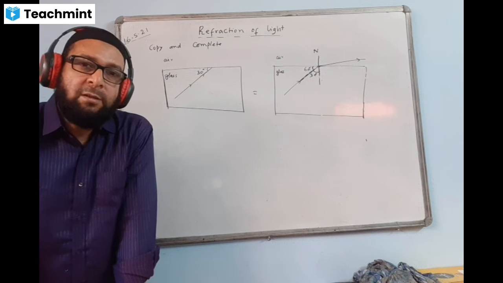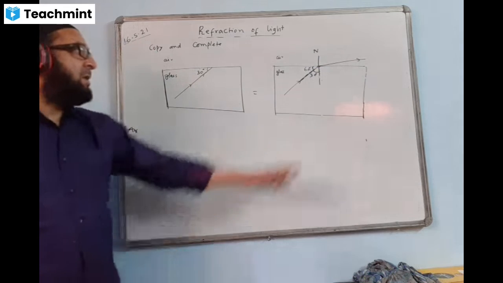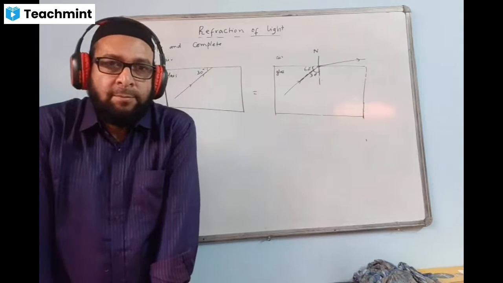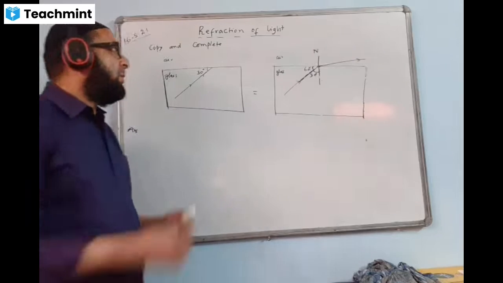It is more than critical, so TIR will take place, isn't it? Now the second surface, what is happening here? What is happening here at this surface? Tell me. Yes, away from the normal. Good. You got it right.